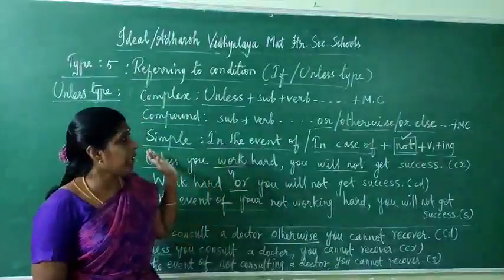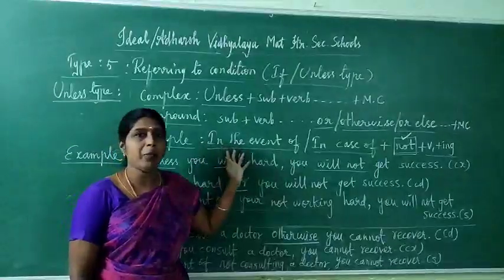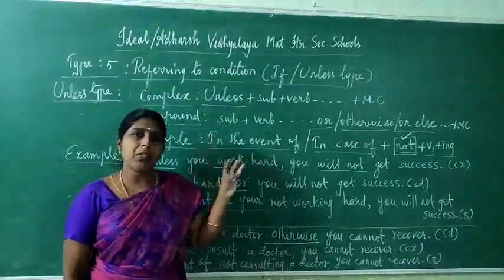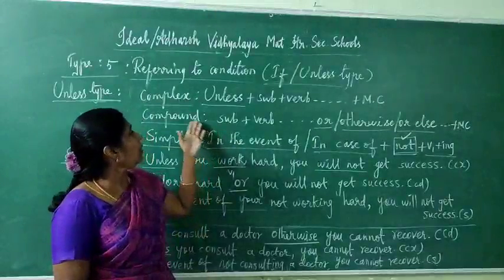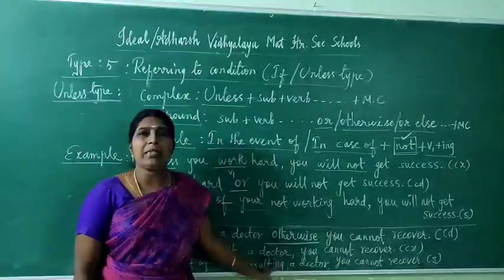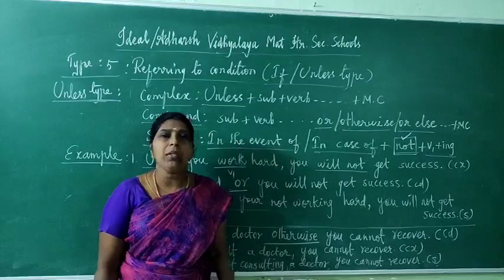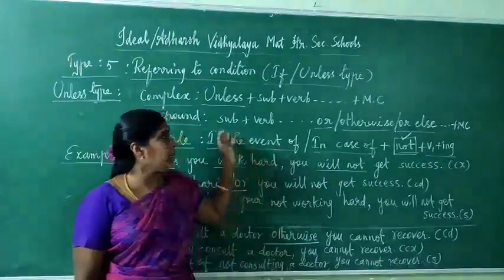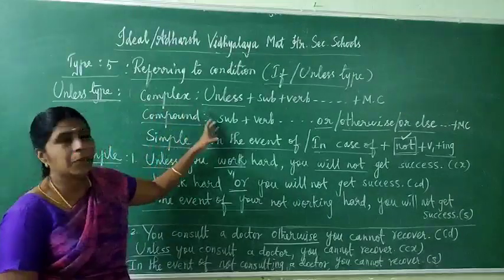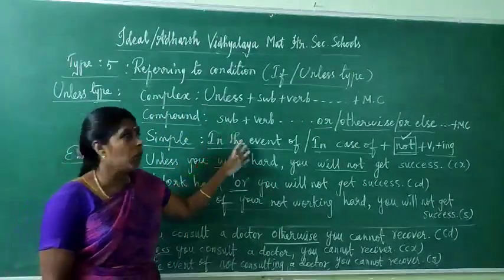So in this previous session, we have seen all these types clearly, all those things from the first onwards. Till now, referring to condition, all the types are explained. Okay, now how to take the notes in your grammar book: write neatly all the types with the keywords. However I have written on the board, you have to take down notes for